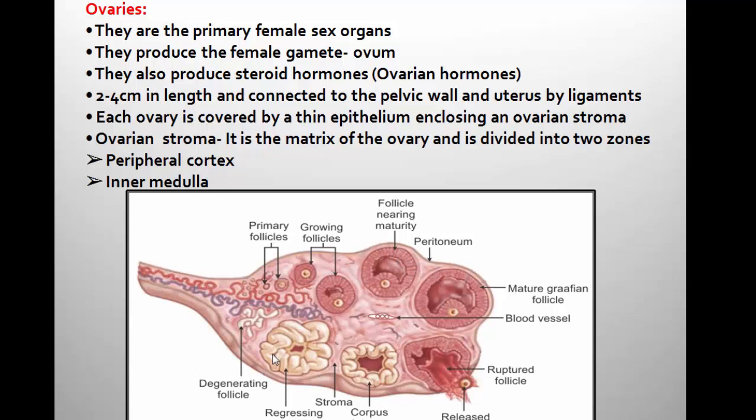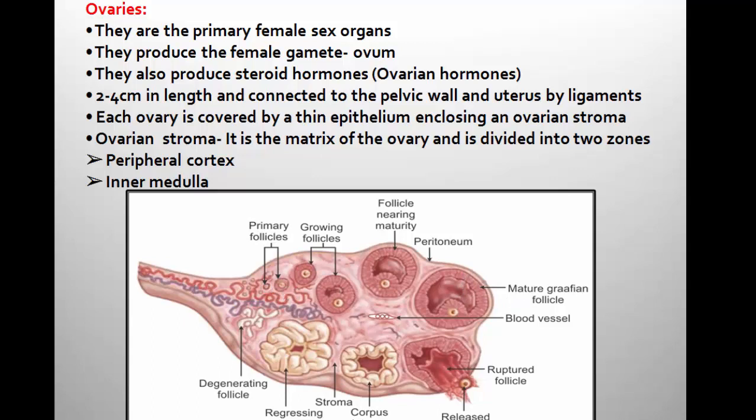The outermost portion represents the peripheral cortex, and the inner portion represents the medulla, and both are parts of the ovarian stroma. So here you can see the different cells. Peritoneum, it is the covering, it is the mature follicle. These are the primary follicles, which are the structures present inside the ovary.